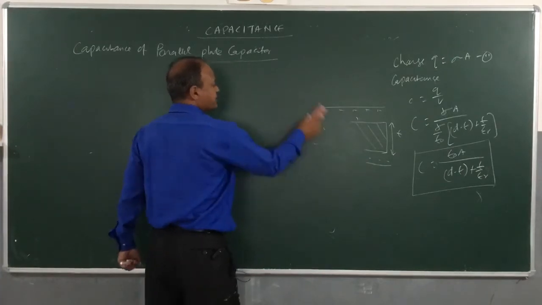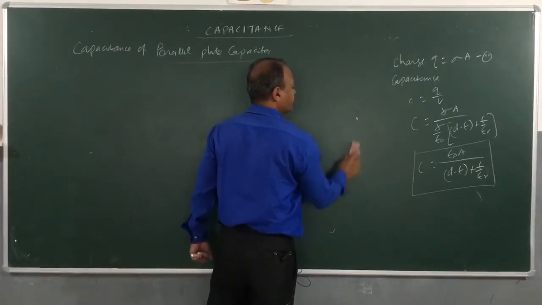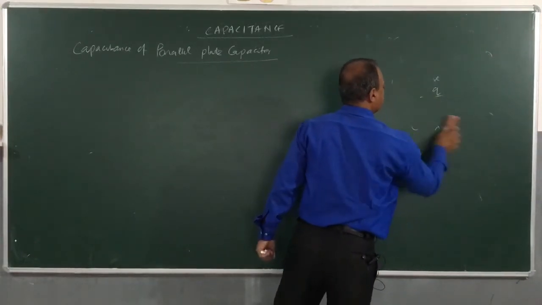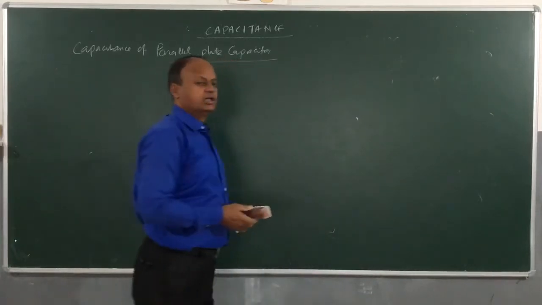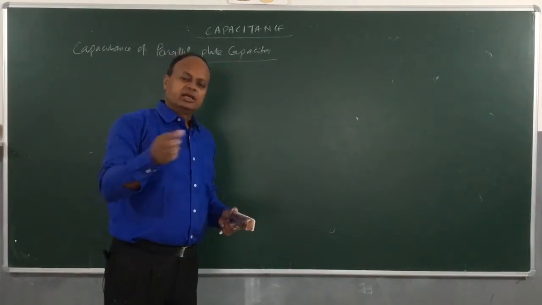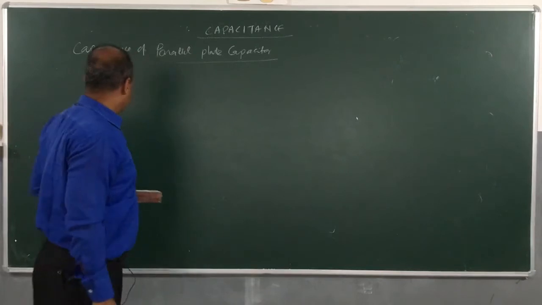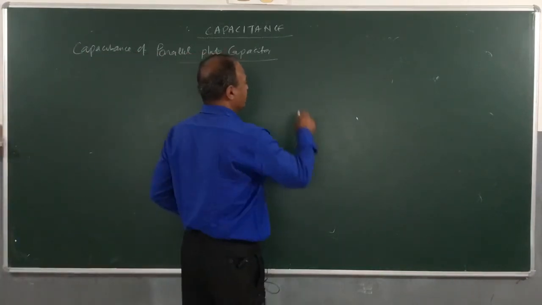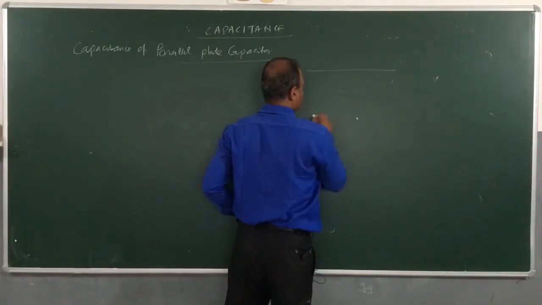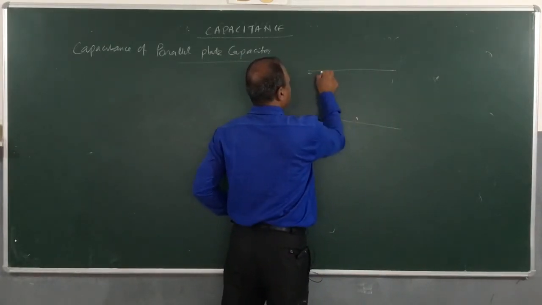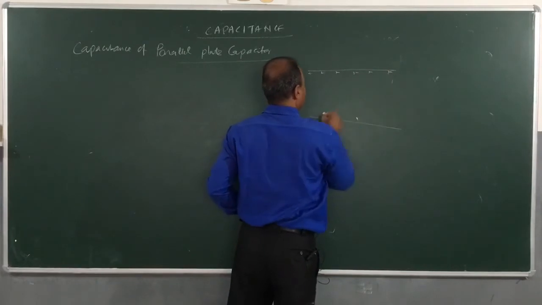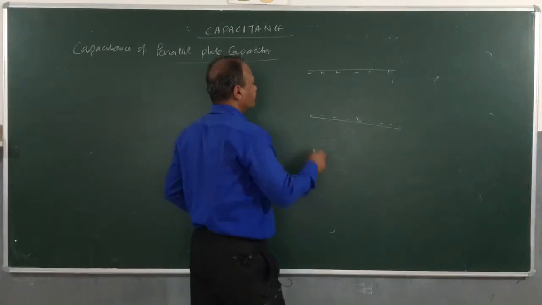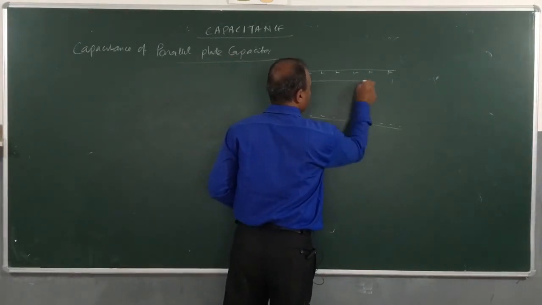This other situation is that instead of using one dielectric slab, we may line up many thin slices of different dielectric materials like this. These are the two plates, positive, negative, and then I will place one dielectric slab here.